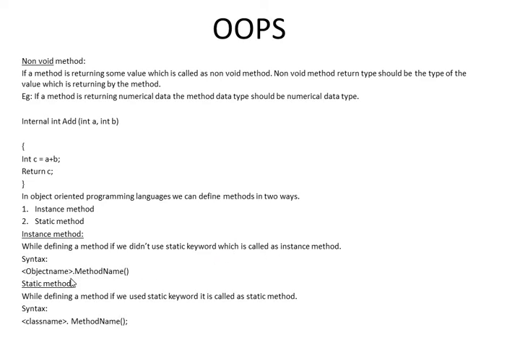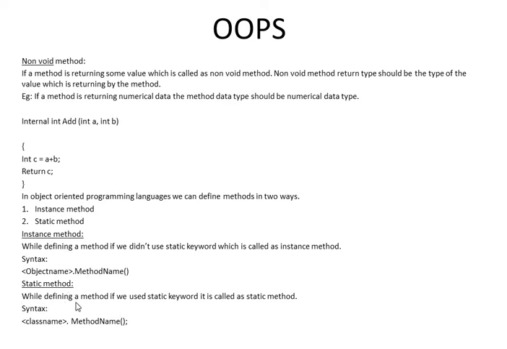This is the syntax for an instance method. Here, the object name is the object we created for the class. We write the created object name, then a dot, and then the method name. This is the instance method.